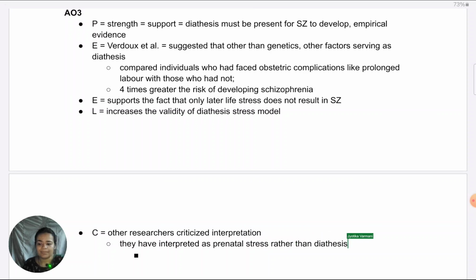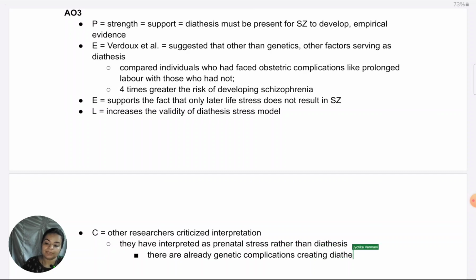Which does not mean that these researchers are rejecting the diathesis stress model. We should be very clear on that. Just because there is some criticism of a study does not mean the entire theory is being negated. It's just that they are saying that in this study, accurate interpretation has not been done of what is diathesis and what is stress.